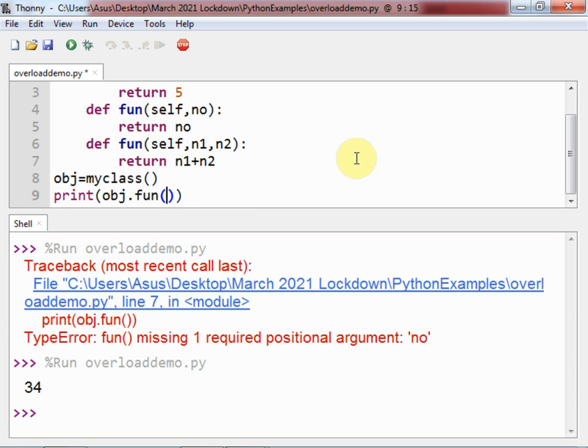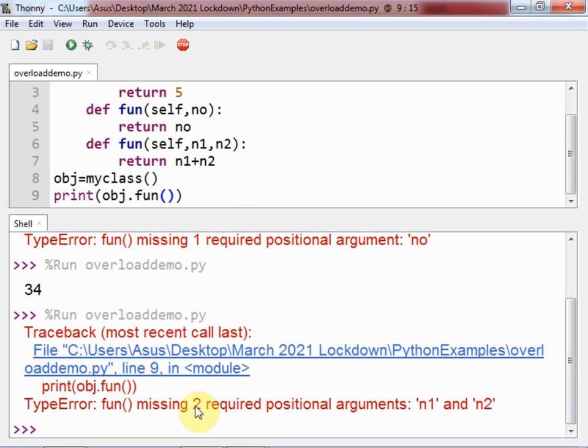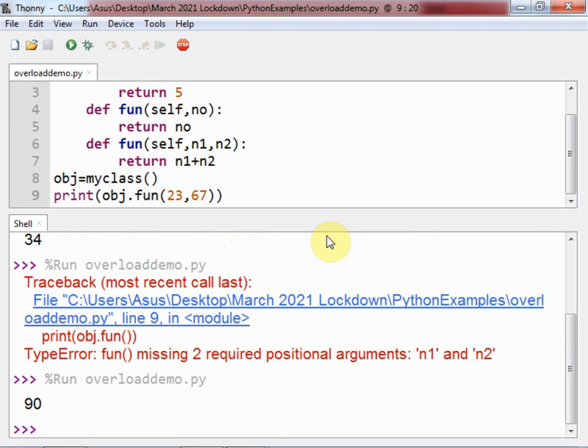and if here first I pass 0 parameters and run this, then it will give you an error, that is 2 required positional parameters. So as you can see, the first error was missing one required parameter, and now the second is 2 required, so it will consider the latest definition. So here I need to pass 2 numbers, and if I run this, it will give the answer, neglecting the previous 2 function definitions with the same name but different parameters. So this is how you can see that Python does not support method overloading.